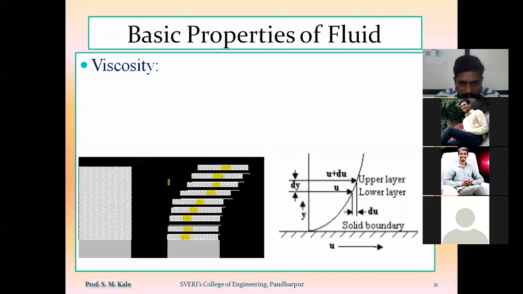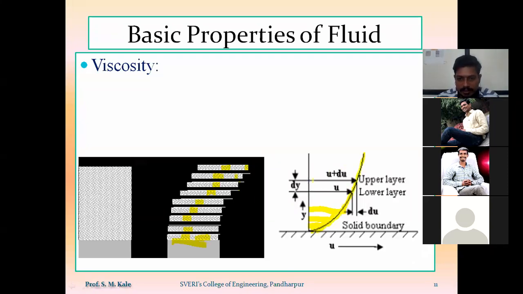Here we know that the upper layer will have the highest value of velocity, then the value of velocity will gradually go on decreasing in the downward direction, and the layer which is in contact with the stationary ground will have the velocity nearly equal to 0. So if I draw the velocity profile, it will be like this, and this velocity profile indicates the value of velocity of each layer. As the value of velocity is gradually increasing, the velocity profile will be like this.